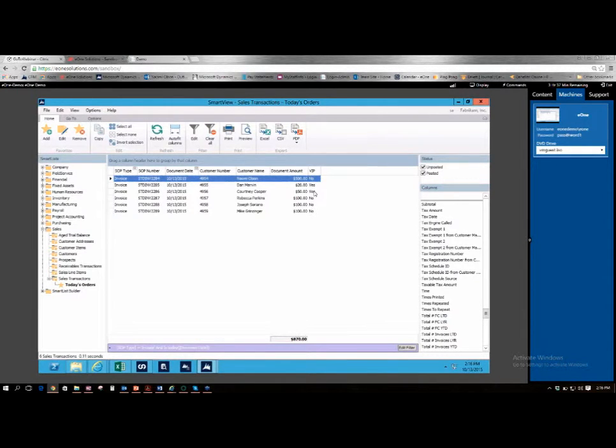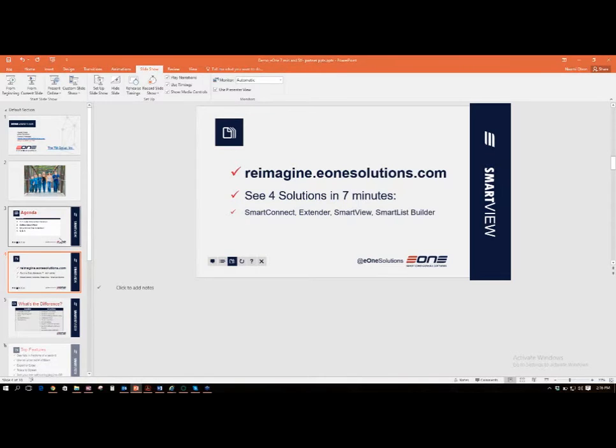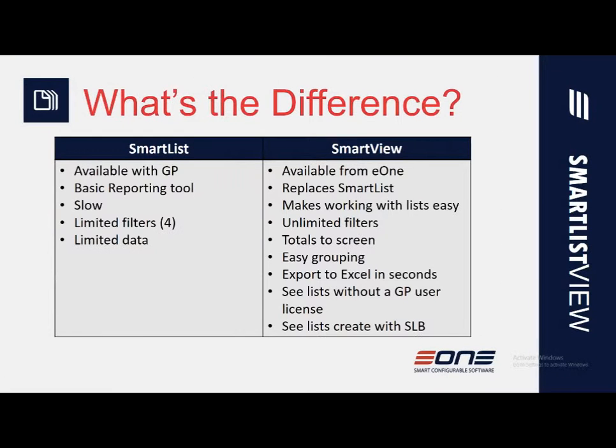So what I wanted to show you is just a brief overview. You've just seen Smart Connect, you've seen Smart View, you've seen Extender and Smart List Builder here in just a matter of a few minutes. So now we're going to take a deep dive here into SmartView. As I'm showing you SmartView, I'd like you to think about some of the pain points that you have while using Smart List. So some of the differences here are based on feedback that we've received from many of our customers.